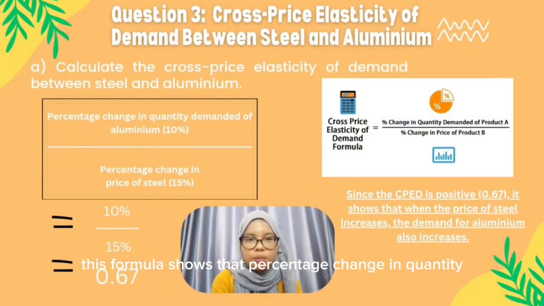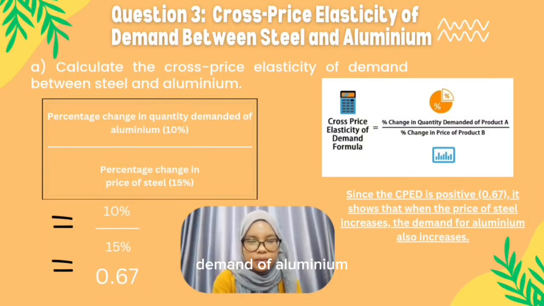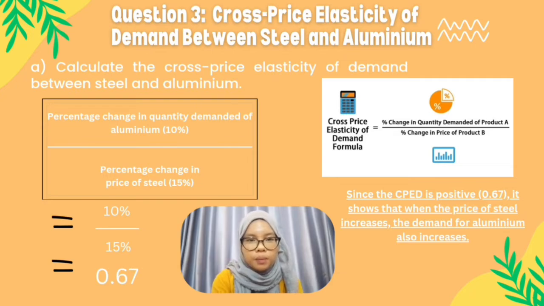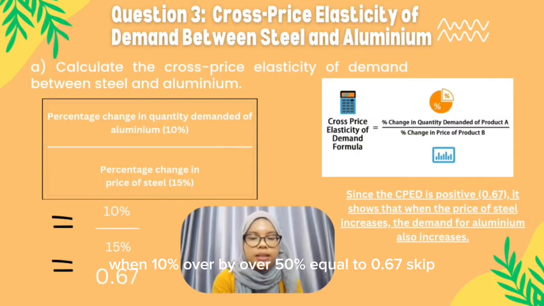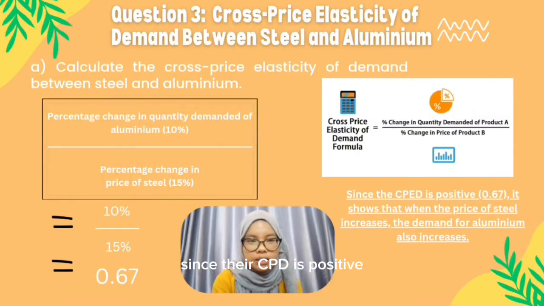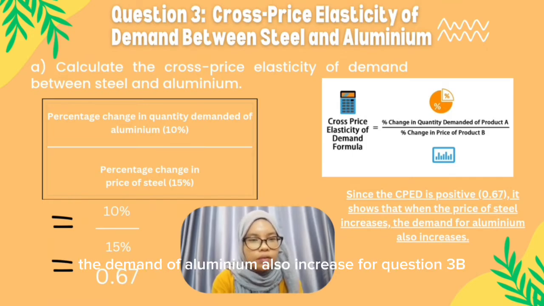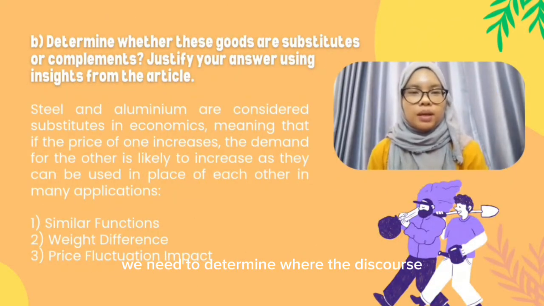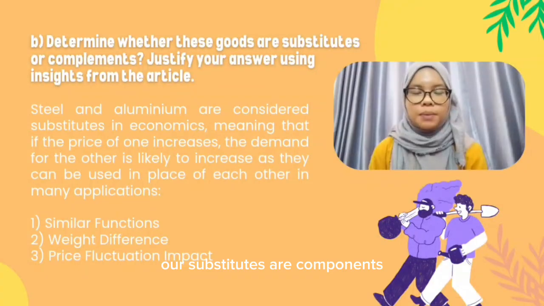Okay, this formula shows the percentage change in quantity demanded of aluminium, 10%, over the percentage change in price of steel, 50%. 10% over 50% is equal to 0.67. Okay. Since the CPED is positive, it shows that when the price of steel increases, the demand for aluminium also increases. For question 3B, we need to determine whether these goods are substitutes or complements.